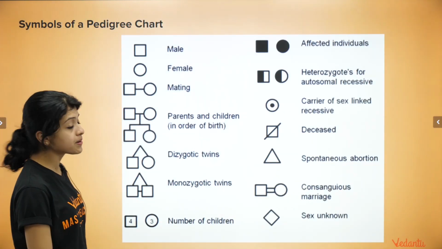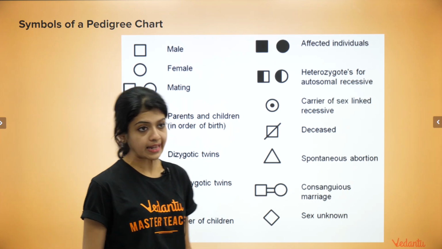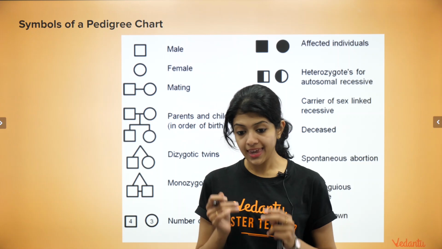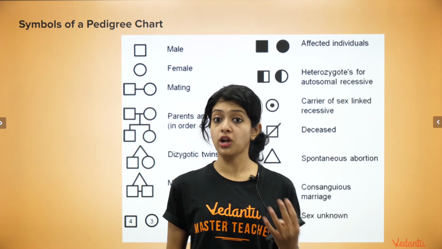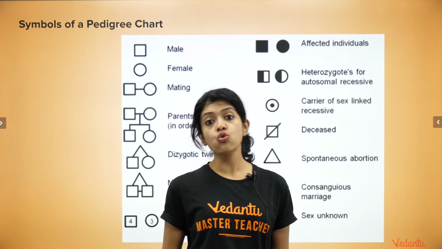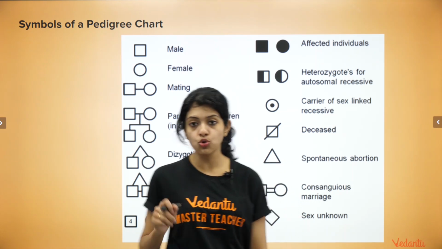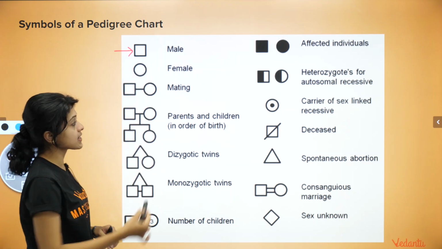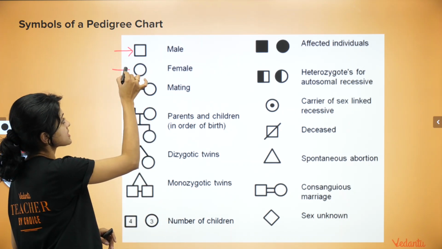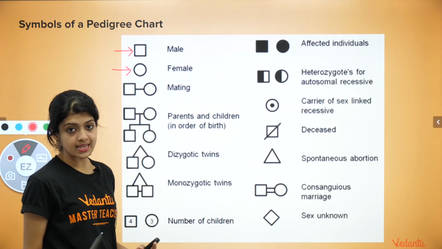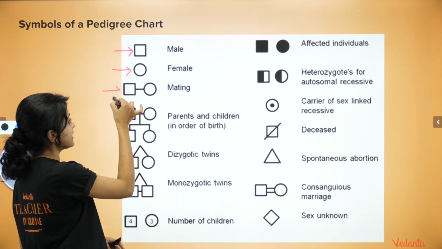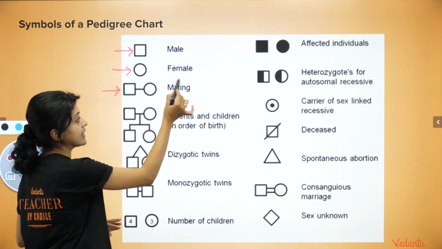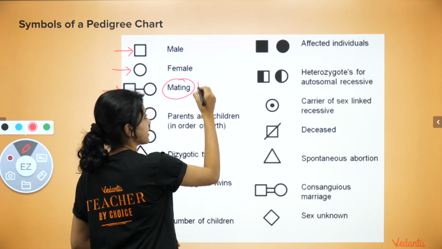Now, these are the symbols that we commonly use in a pedigree chart. There are symbols for each case: for normal people, for affected people, for people who are somewhere in the middle. I will be telling you what they are. As you can see, squares represent males, a man, circles represent females, and a line connecting a man and a woman, or a square and a circle, would indicate mating or marriage.